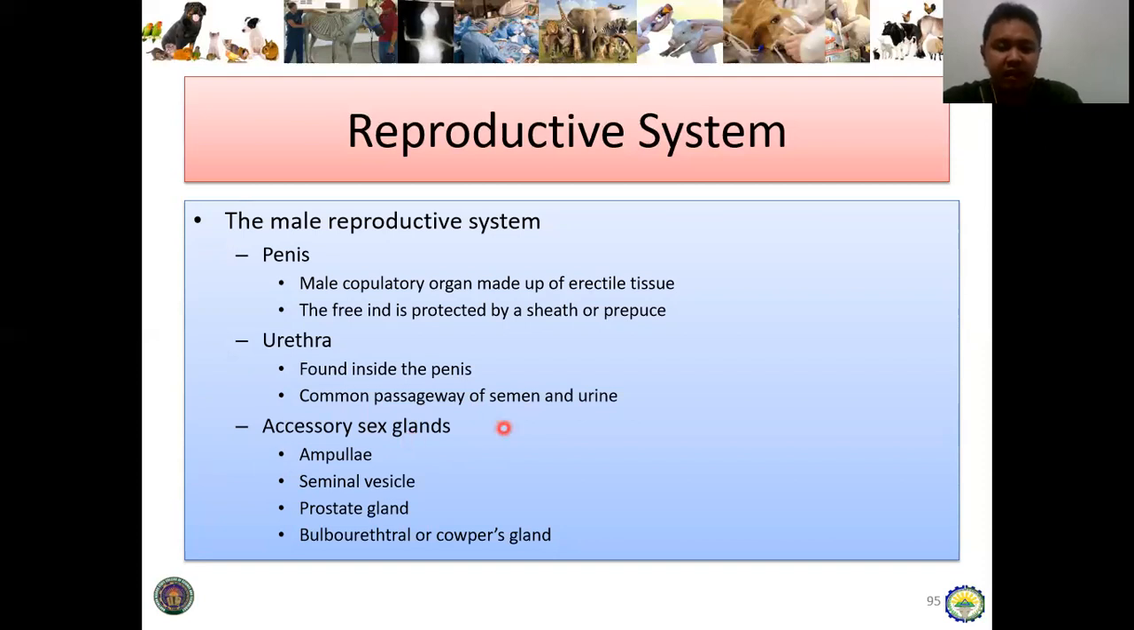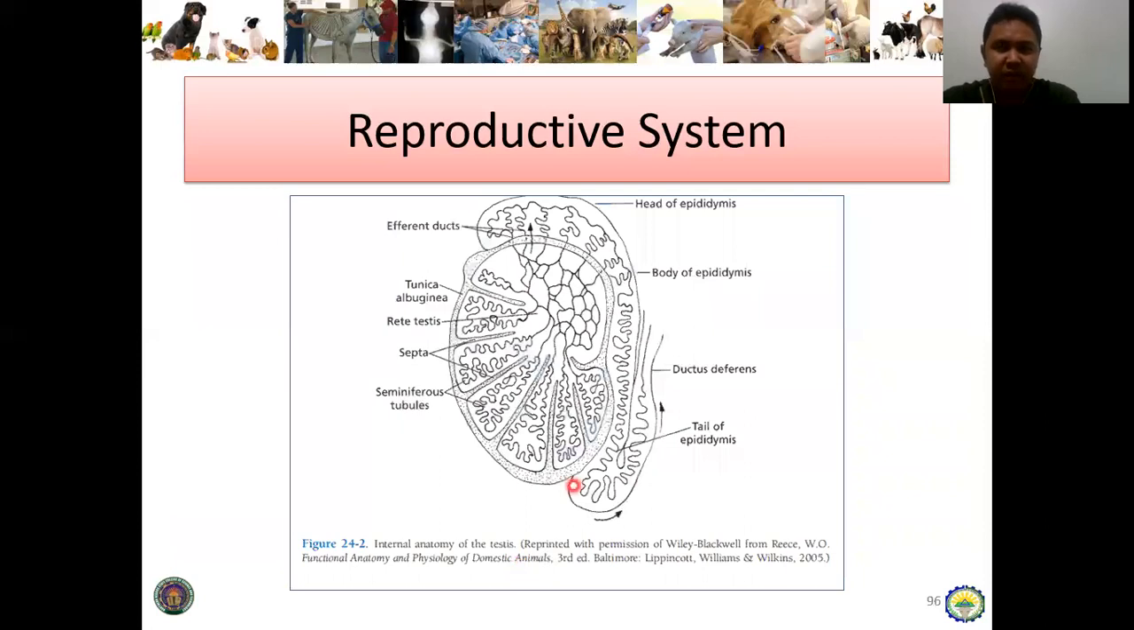So the accessory sex glands are the ampullae, seminal vesicle, prostate gland, and the bulbo-urethral or Cowper's gland. So another assignment: what are the products of the ampulla, seminal vesicle, prostate gland, and the Cowper's gland? Okay? So these are the typical structures of the testicles.